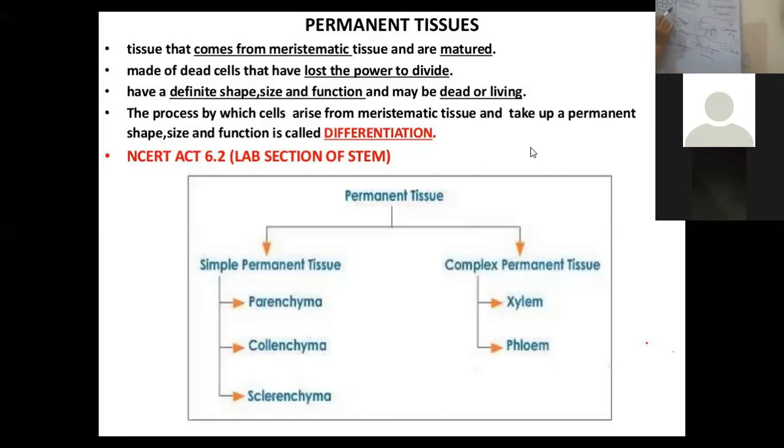Here the cell wall was thin, but here the cell wall is thick. Why is the cell wall thick? Because of the deposition of extra cellulose at the corners of the cell. In parenchyma the cell wall was thin, because it is made up of cellulose.